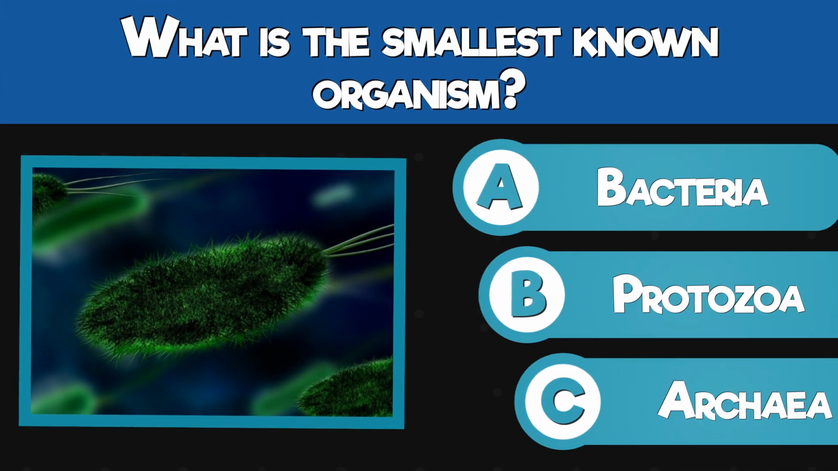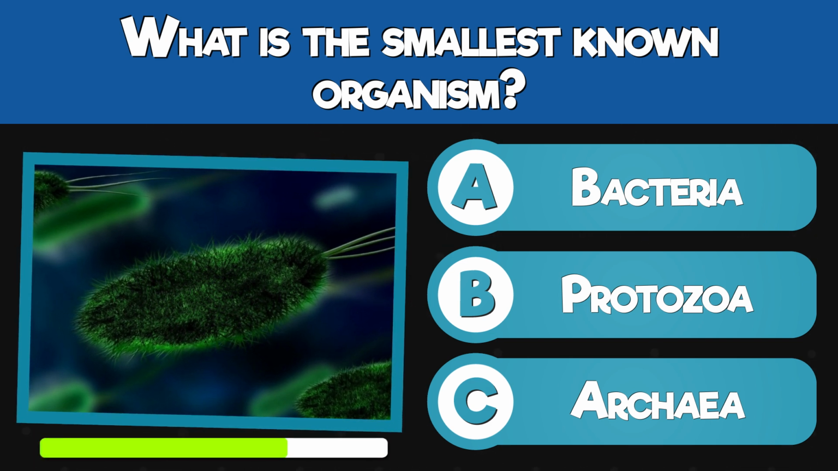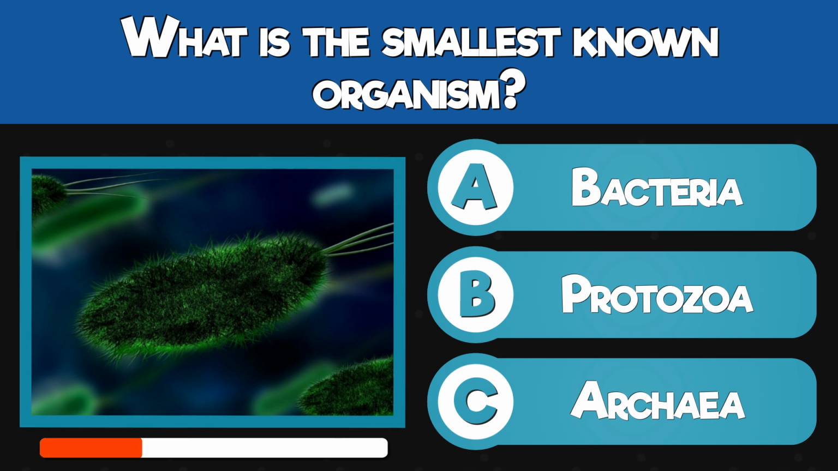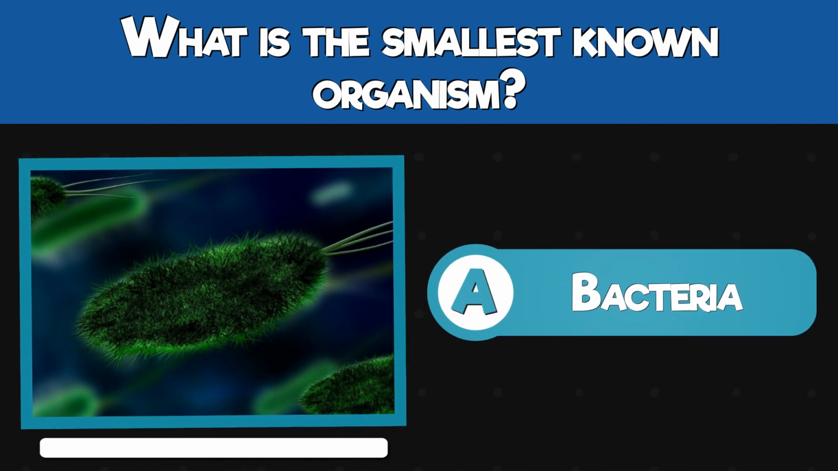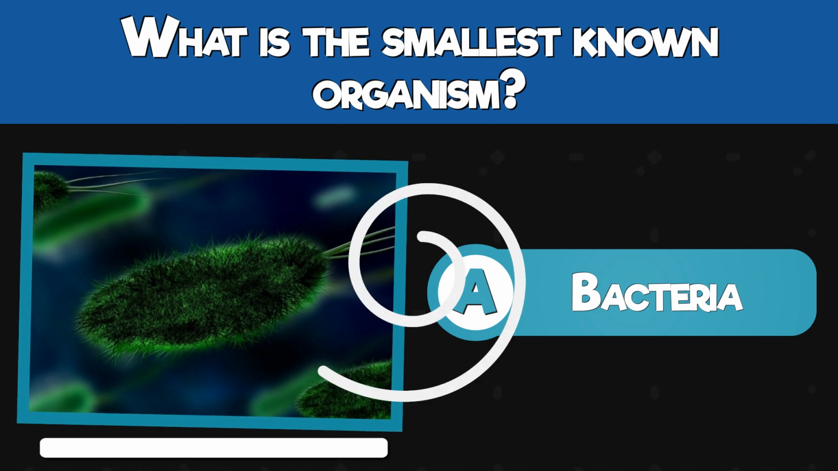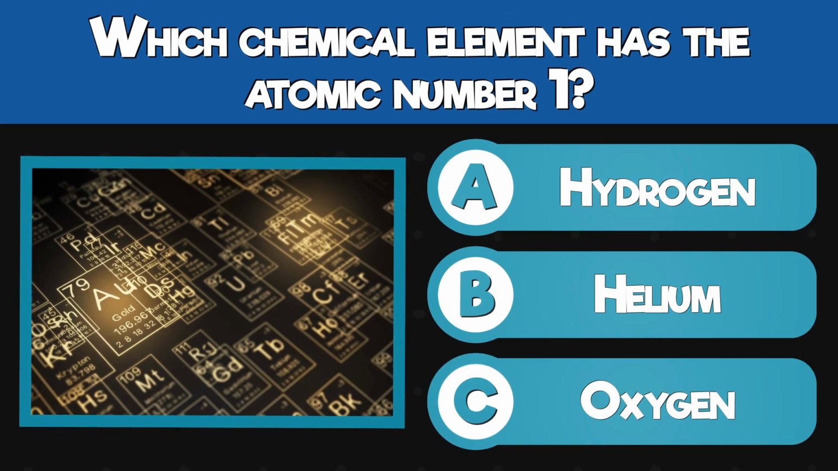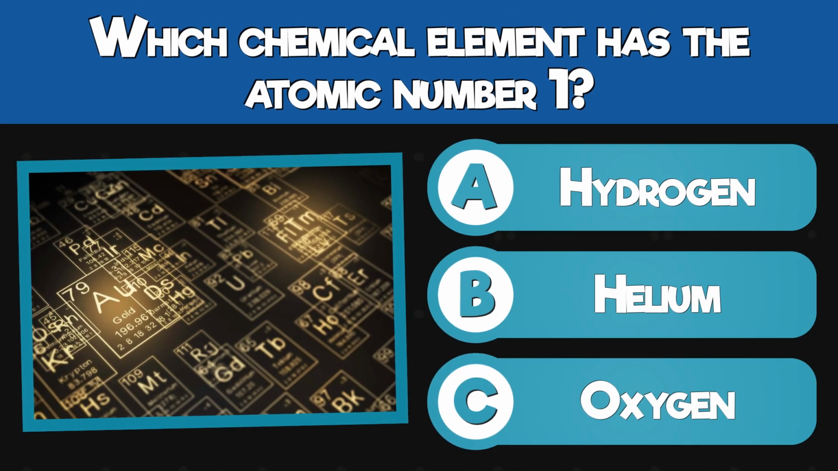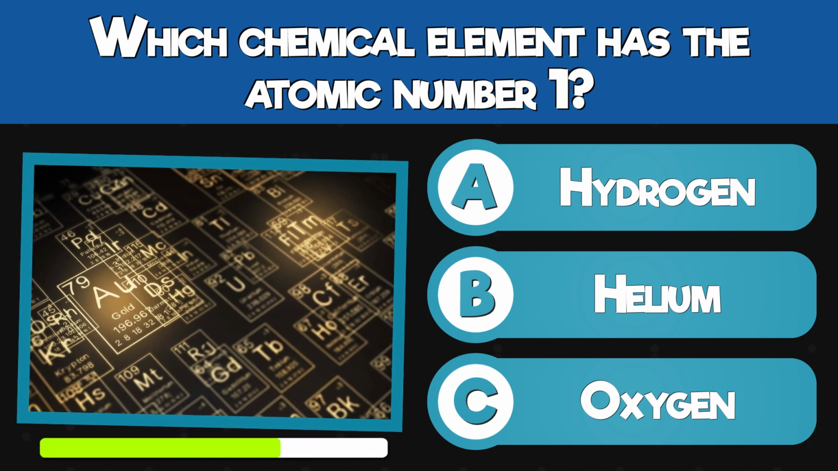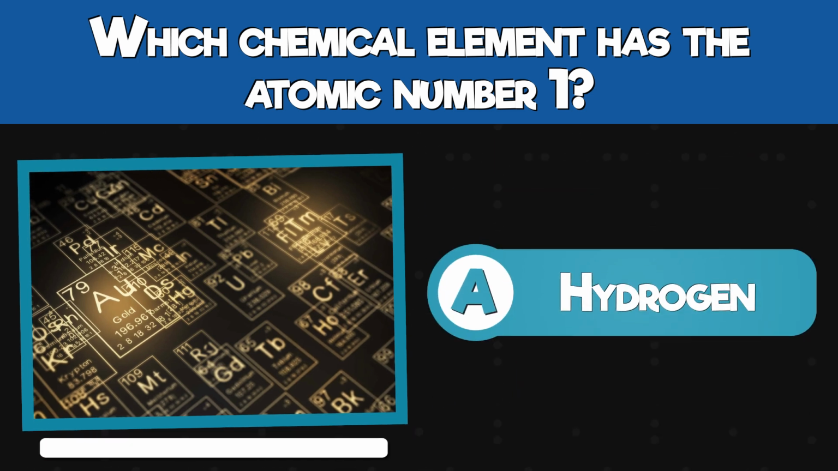What is the smallest known organism? A bacteria, a protozoa, or an archaea? A bacteria. Which chemical element has the atomic number 1? Hydrogen, helium, or oxygen? Hydrogen.